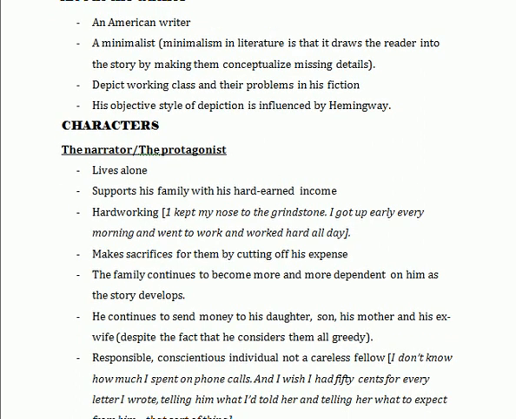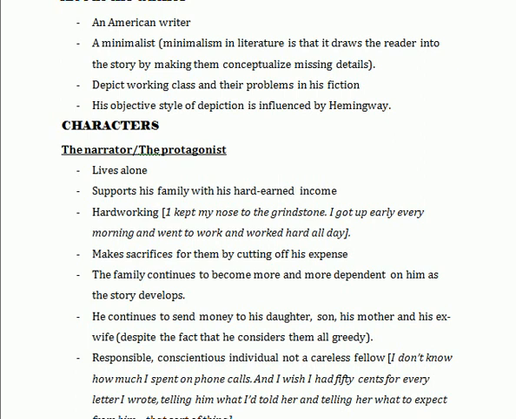Moving towards the characters, how many characters are there? We have one major character who is the narrator of the story, who is the protagonist of the story. What is the protagonist? Protagonist means the main character, the major character, or the hero. So the narrator is the major character and all the other characters are associated with him. They are the daughter, the son, the mother, the brother, and the former wife.